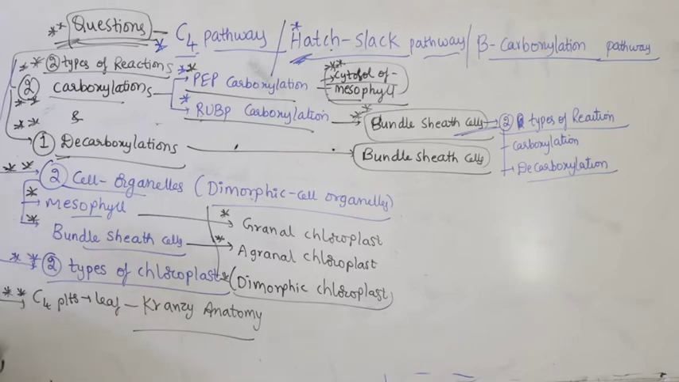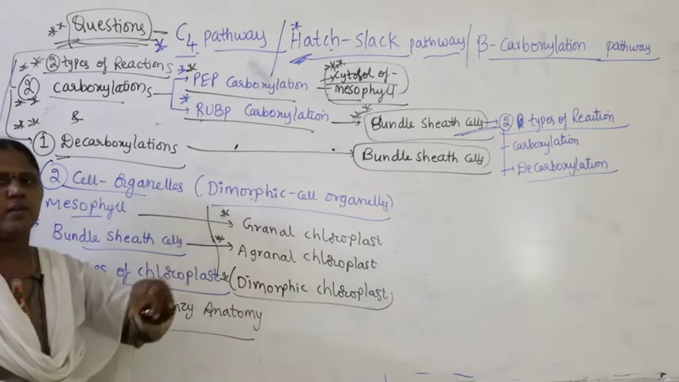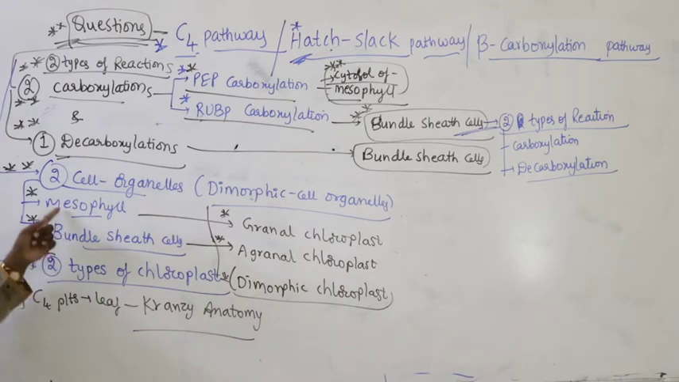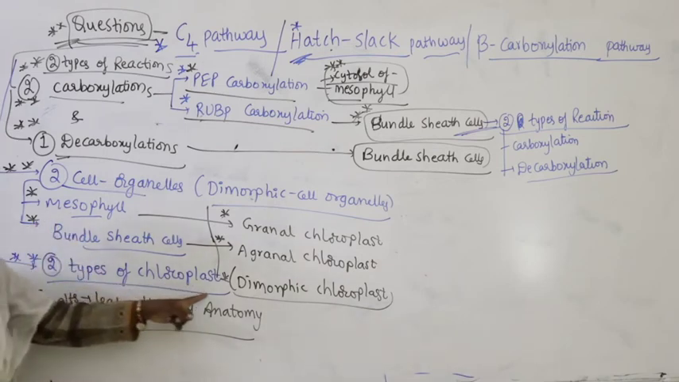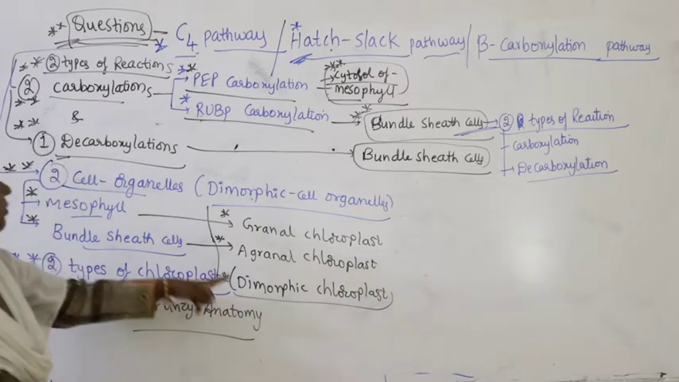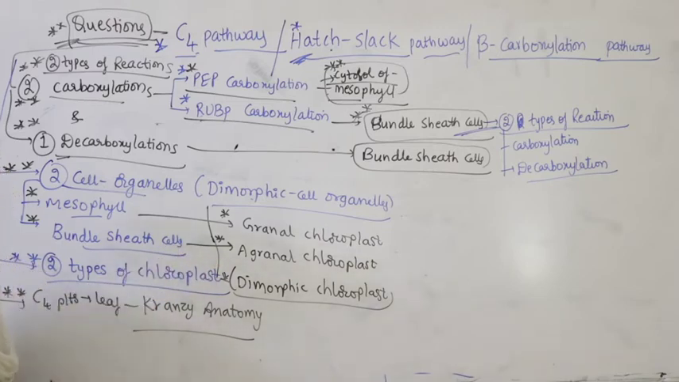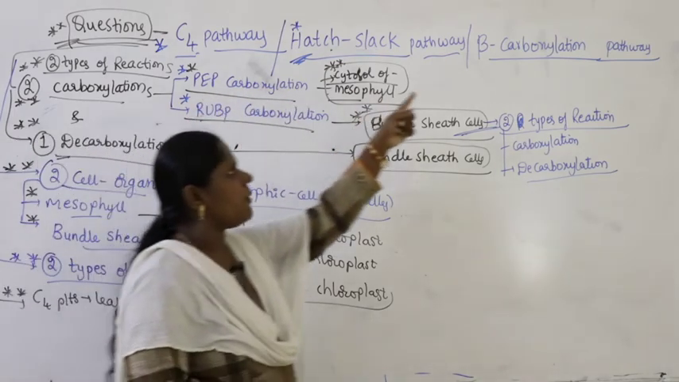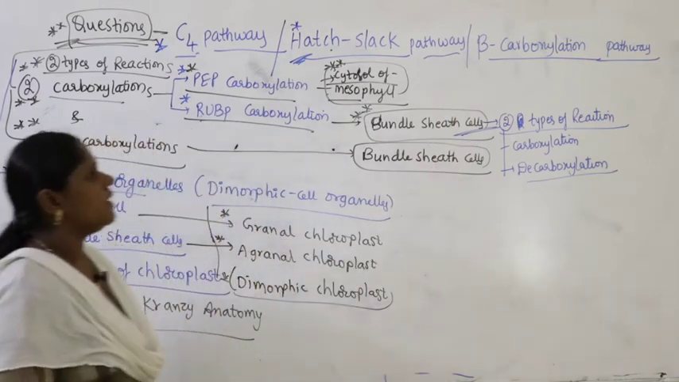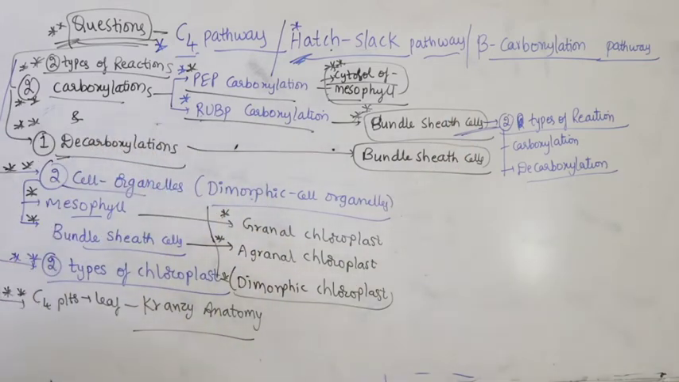So if you take which two cell organelles are involved, it's called dimorphic: mesophyll and bundle sheath cell. It also includes two types of chloroplast, meaning dimorphic chloroplast: granal chloroplast you find in mesophyll, agranal chloroplast you find in bundle sheath cells. In C4 plants, the leaf shows Kranz anatomy. C4 pathway itself is also called Hatch and Slack pathway, and also called beta carboxylation pathway, right? Now let us see energetics.